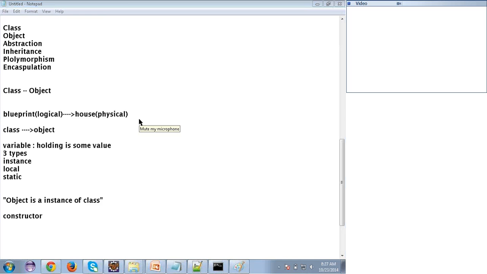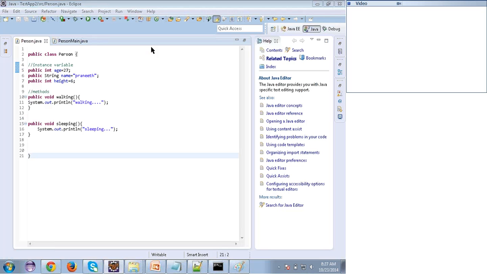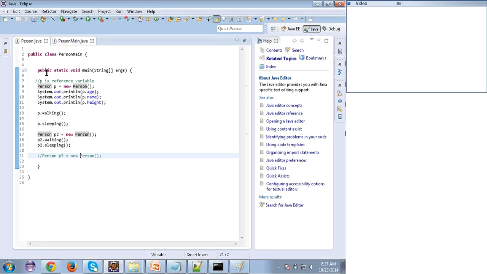Yeah. Let's move. So what I was saying is an object is an instance of a class. Whenever I create an object, the class variables are going to get some memory, right? That's what instance means: giving some memory. So with the object, I'm able to access these variables: age, name, height. An object is nothing but an instance, which is going to allocate some memory.